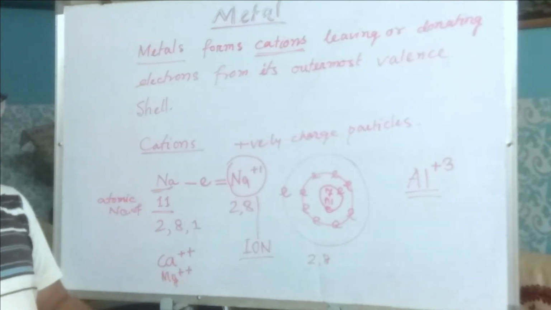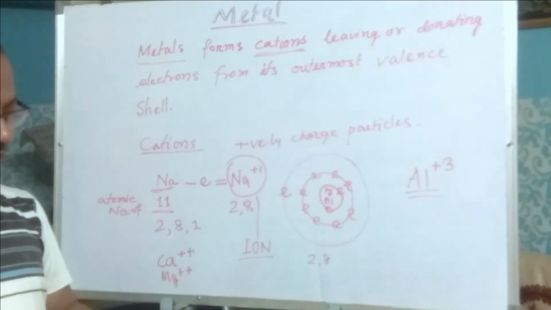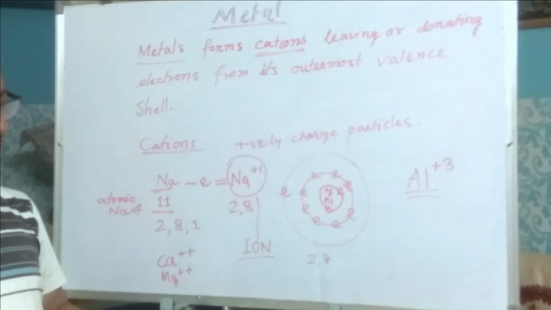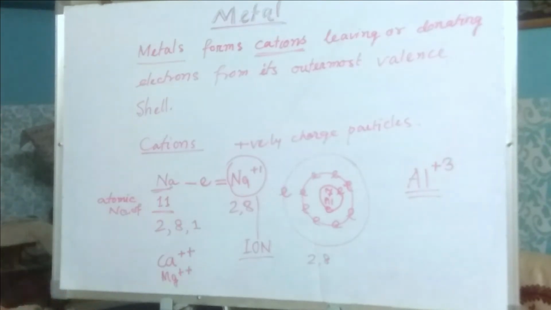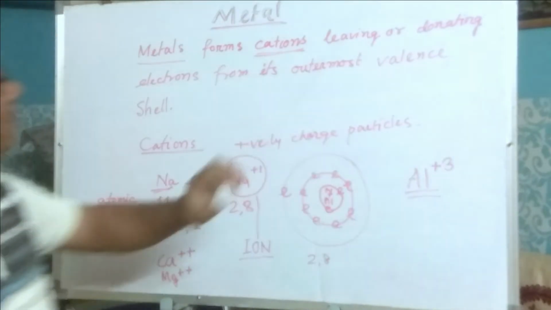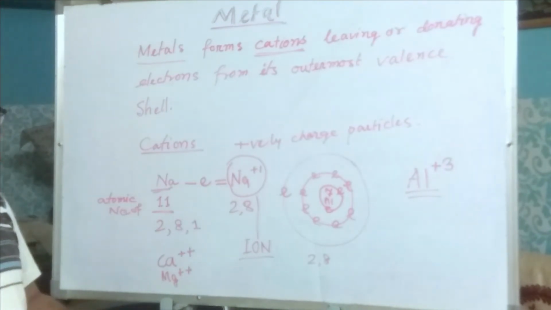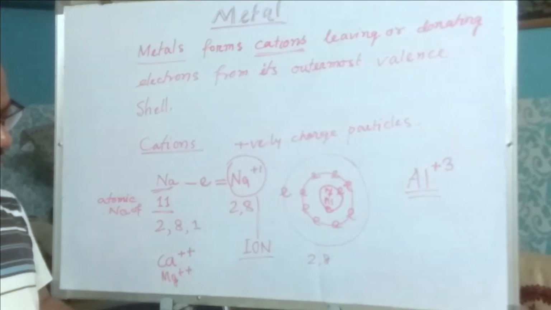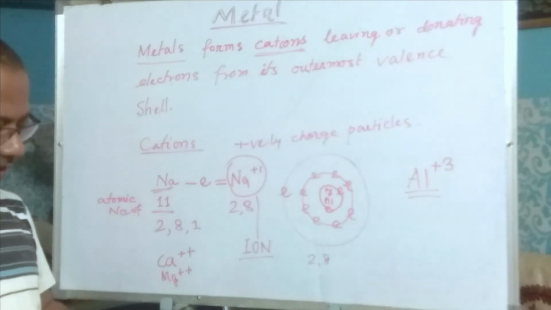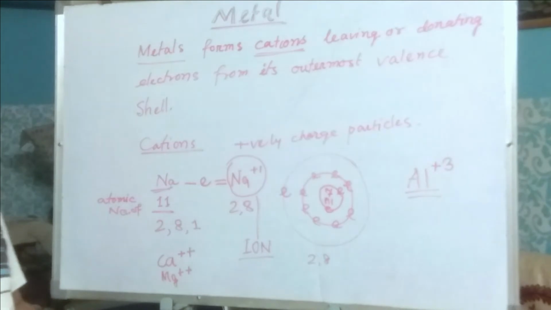Metals have a high tendency to lose electrons from their valence shell. That is, metals donate electrons from their valence shells to attain the stable configuration of the nearest noble gas, that is, inert gas. As a result, they form electropositive ions or cations. All metals have these typical characteristics, but the degree of formation of electropositive ions is different in different metals. Therefore, chemical properties of metals are similar but not identical.